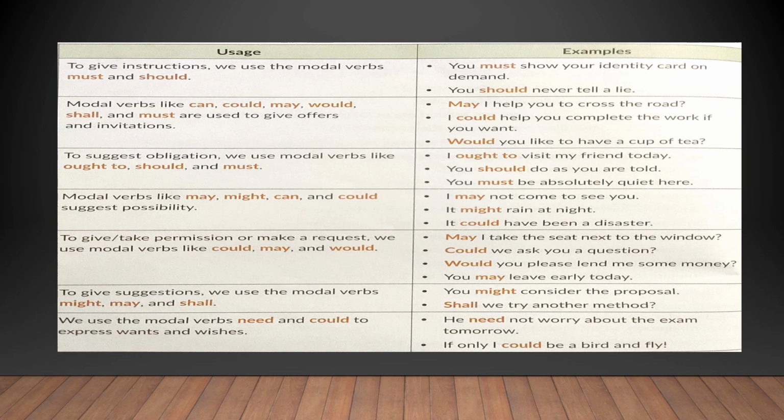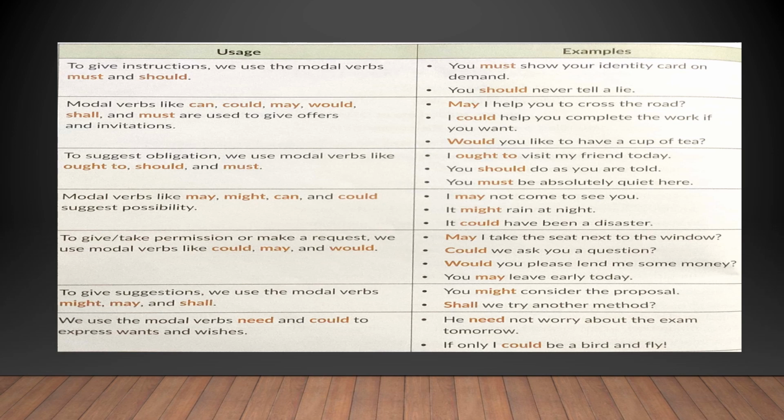Modal verbs like may, might, can, and could suggest possibility. Possibility means what might happen. There's a possible predicted future about it. I may not come to see you. It might rain at night. There's a probability. It could have been a disaster.